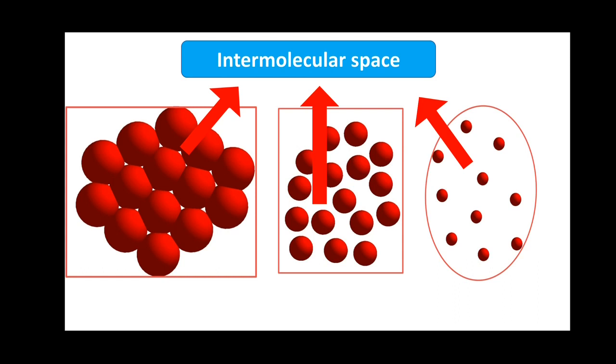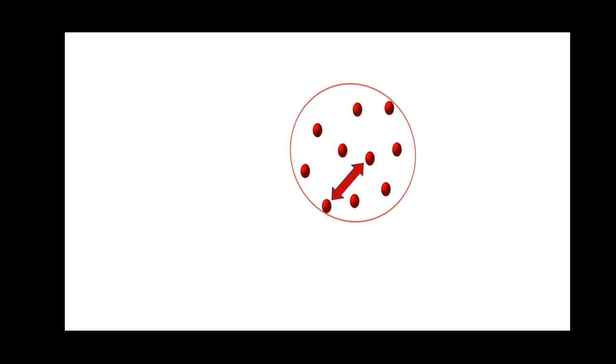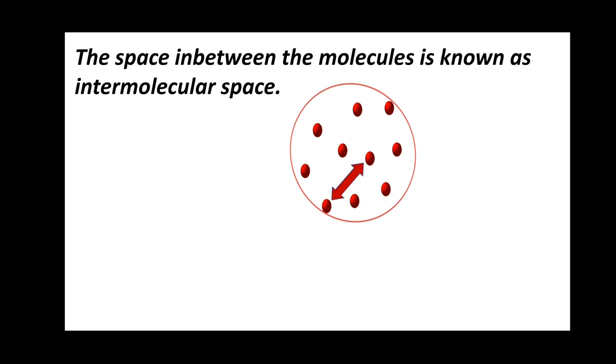There will be an attractive force between these molecules. This force of attraction in between the molecules is known as intermolecular force of attraction. Inter means in between. So the force of attraction which is present in between the molecules is known as intermolecular force of attraction. Like that, the space which is present in between the molecules is known as intermolecular space. So, we can write the definition for intermolecular space like this. The space in between the molecules is known as intermolecular space.